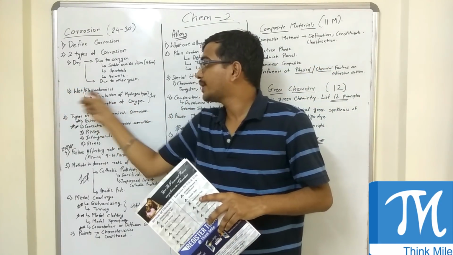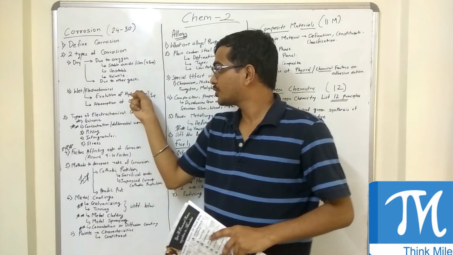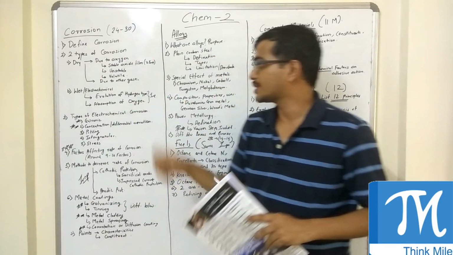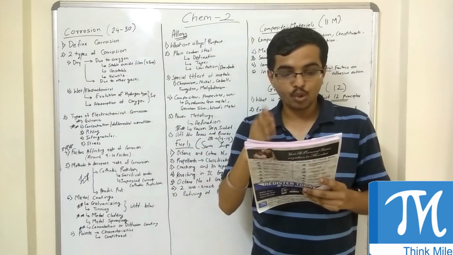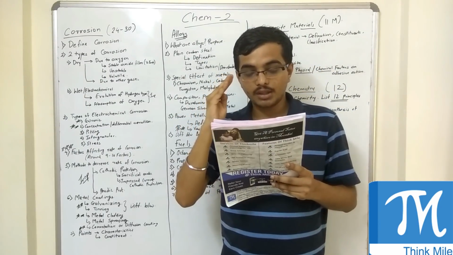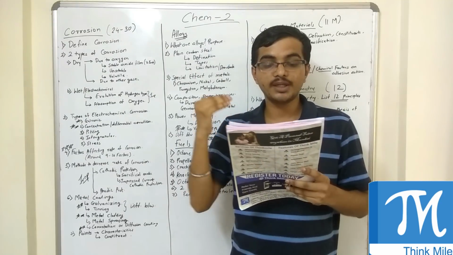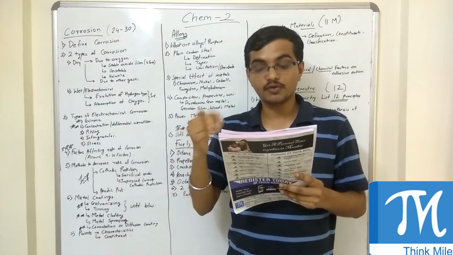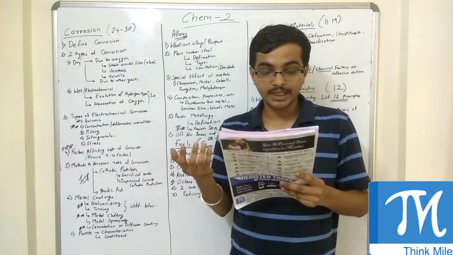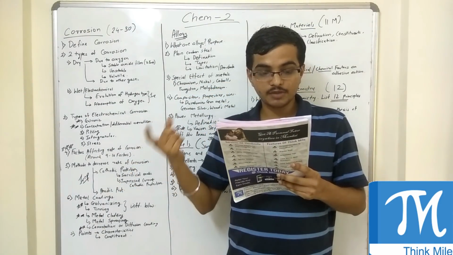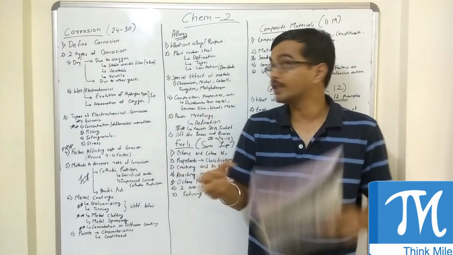In wet or electrochemical corrosion, again there are two main types: evolution of hydrogen type and absorption of oxygen type. Here, what they generally ask is: what is electrochemical corrosion? With suitable diagram and electrode reaction, explain the electrochemical mechanism of rusting of iron in neutral aqueous medium. Or they can ask: explain the mechanism of electrochemical corrosion of iron by hydrogen evolution in acidic medium.